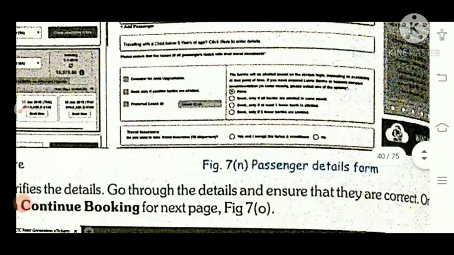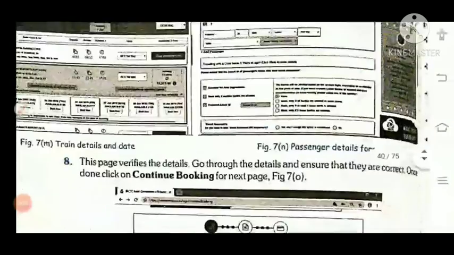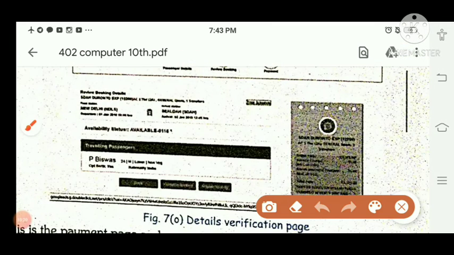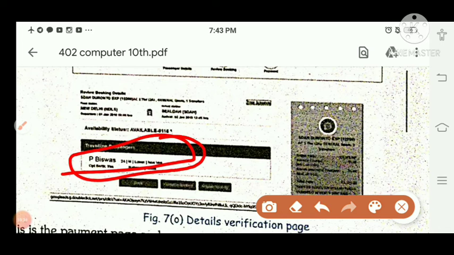Here you have to fill in all the entries: your name, your age, father's name, and all these things. If you want to add 2-3 passengers, add passenger, fill the second entry, add passenger, fill the third entry. After filling all the details, you will click on next. After confirming, this window will appear showing the detail verification. You will verify that the name is correct, age is correct, each and everything is correct, and then click on next.